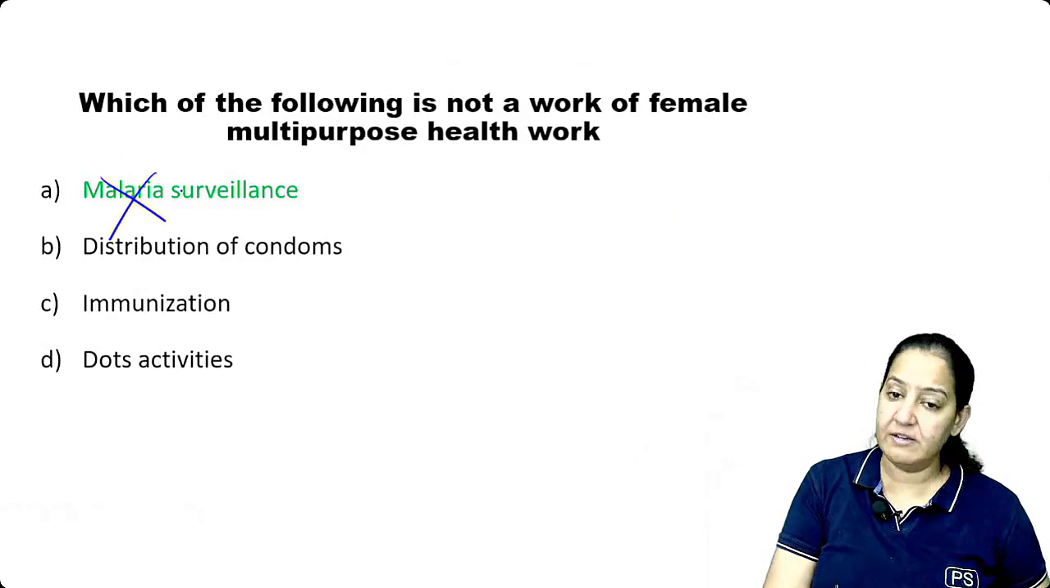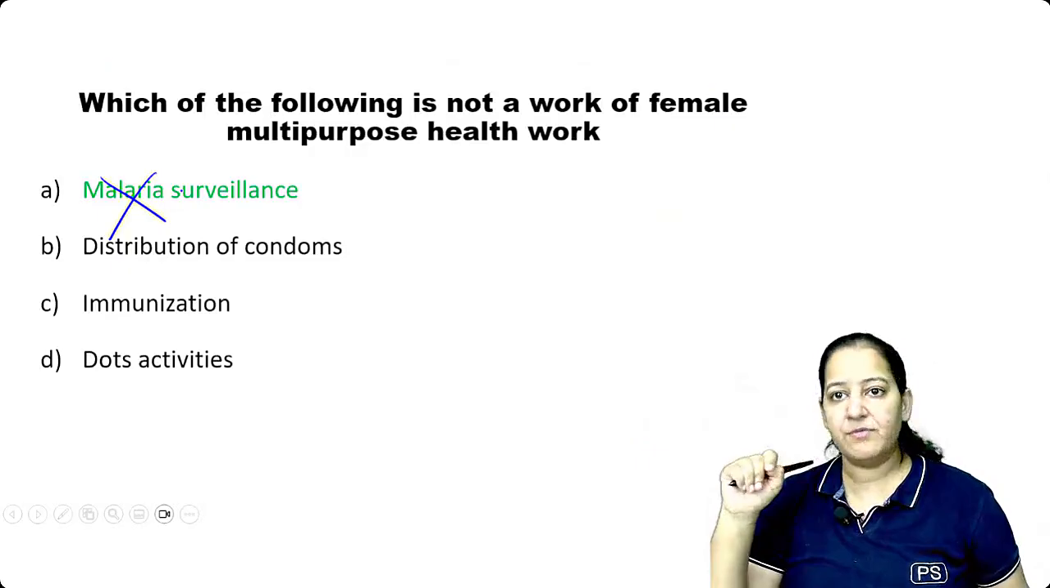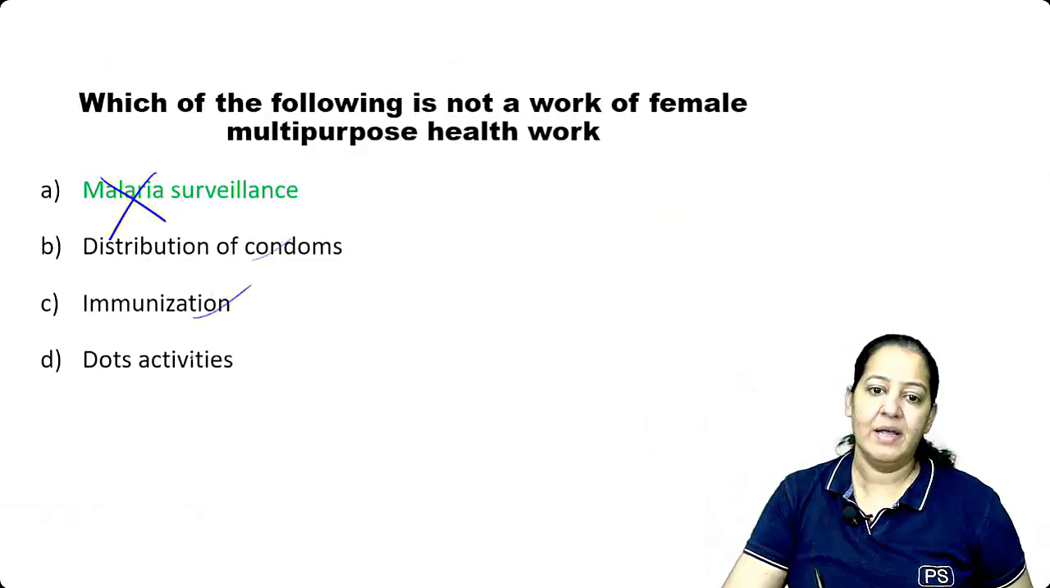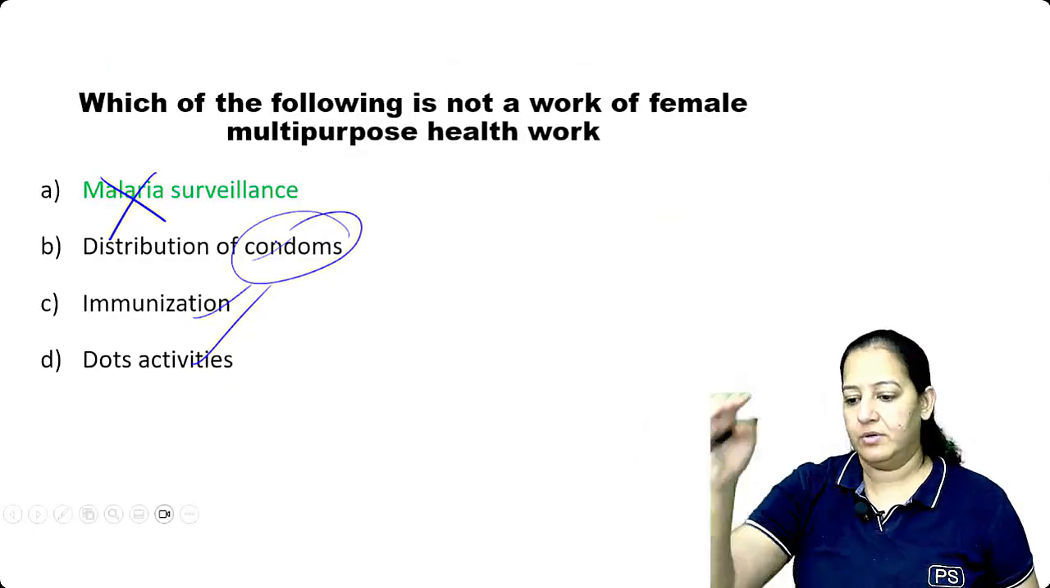Malaria surveillance is a work of the male worker, house to house slide collection for malaria. It is for male, not for the female. Rest of them can be done by female also. Contraception, she takes care of that. Okay, can we go ahead?